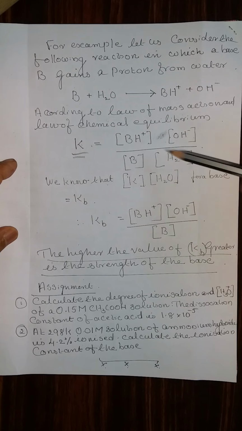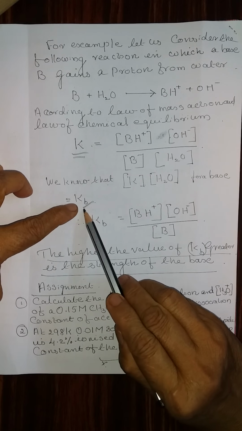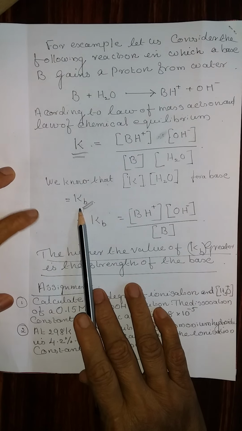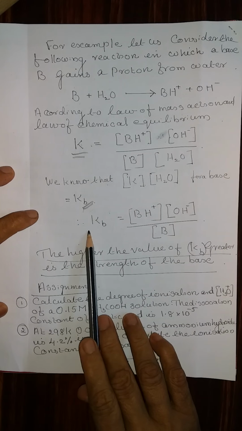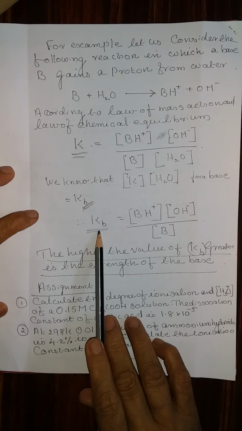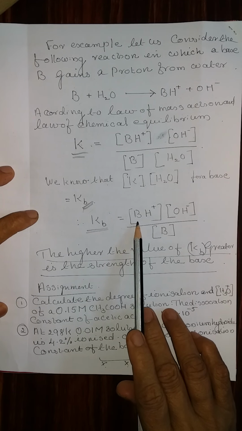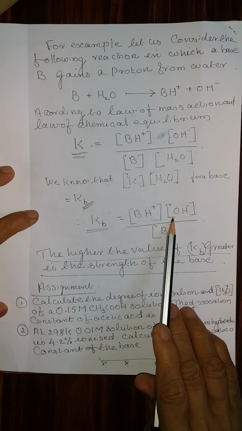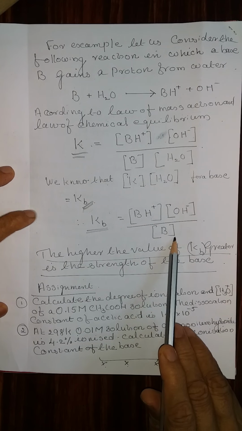We know that K into water is another constant. Here in this case, since we are using a base, K into water is equal to Kb. Therefore, replacing the equilibrium constant by Kb, Kb is equal to concentration of BH plus into concentration of OH minus divided by concentration of B.